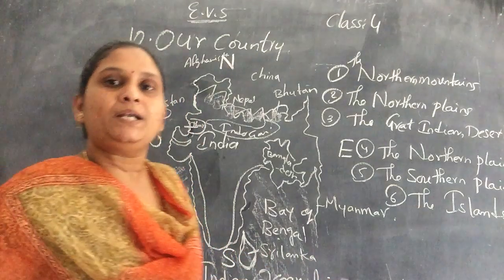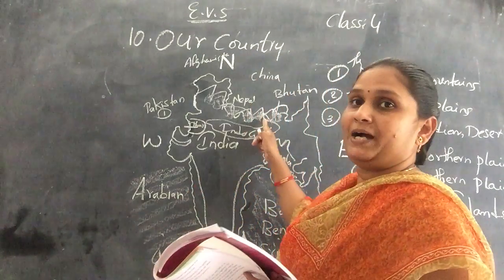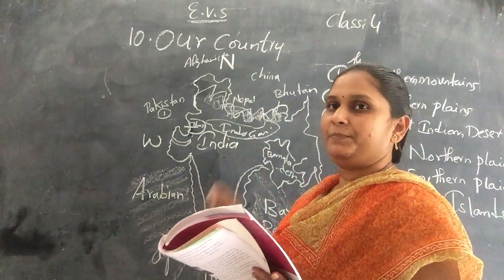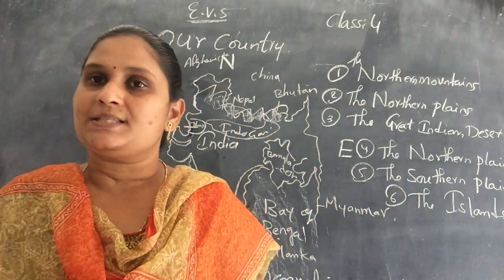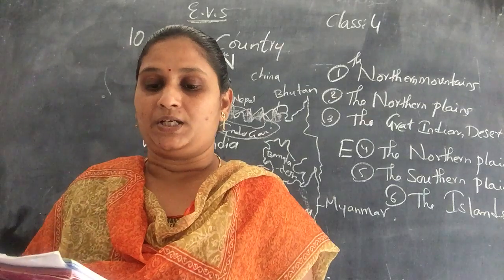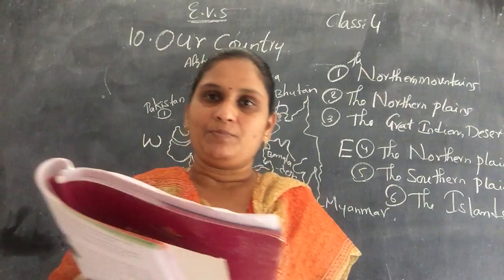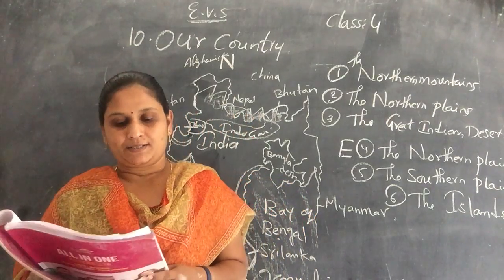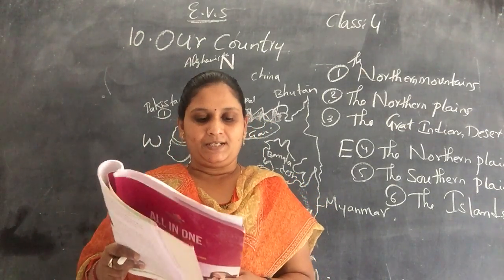Now coming to the northern mountains, the northern mountains are the Himalayas children. On the northern edge of India are the Himalayas. They are the highest mountain ranges in the world. Mount Everest is the highest mountain in the Himalayas. The mountains are covered with snow throughout the year.